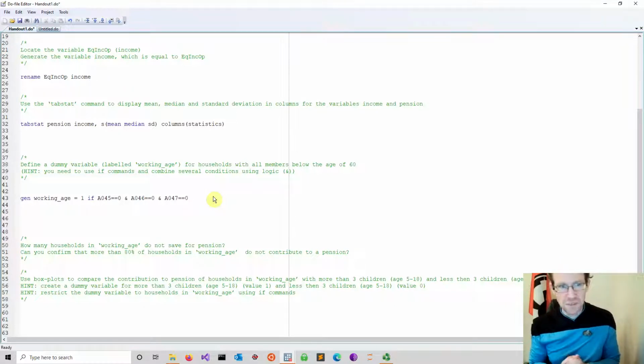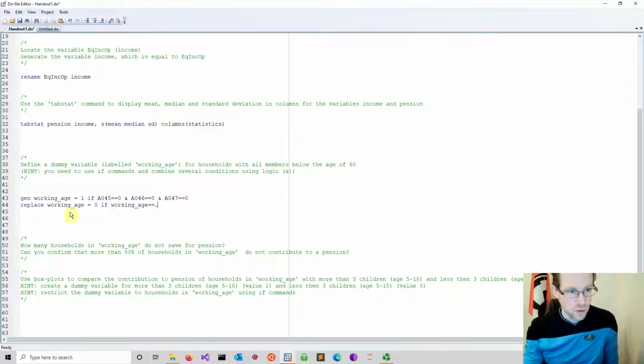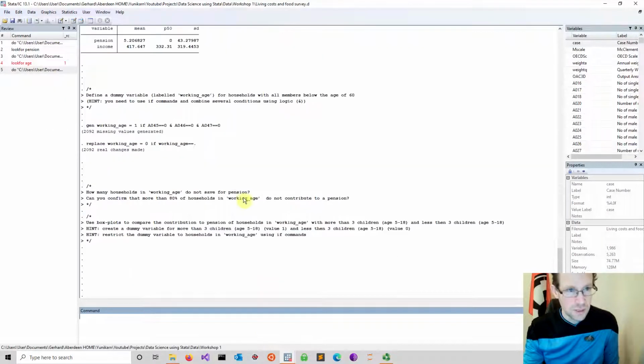As we have seen before, these missing values are coded as dots in Stata language. So what we need to do next is, again, you can do this differently. You can use a replace command, which we have seen before. So we replace working age with what? You have to ask with equal to 0 if working age is equal to missing, so equal to dot. So that should generate now my dummy variable. If I run this one more time, I should hopefully succeed. So now we have our working age defined.